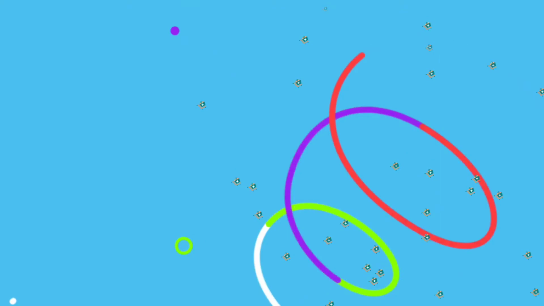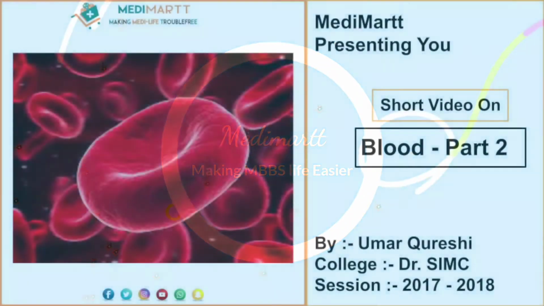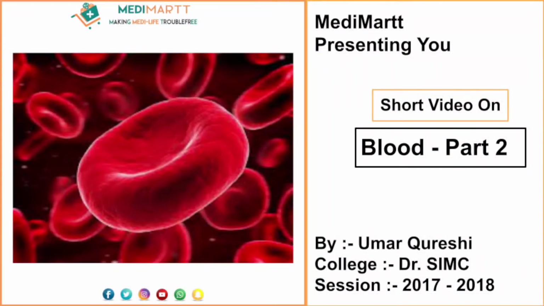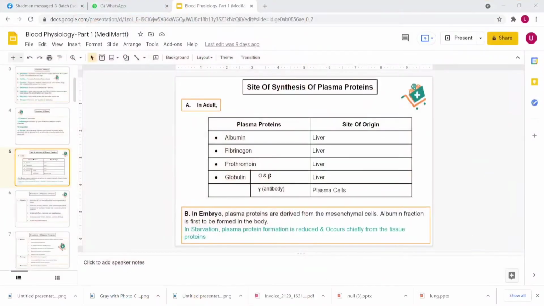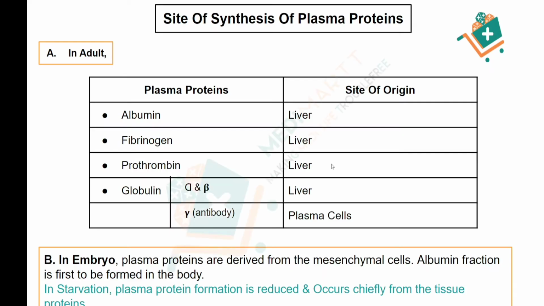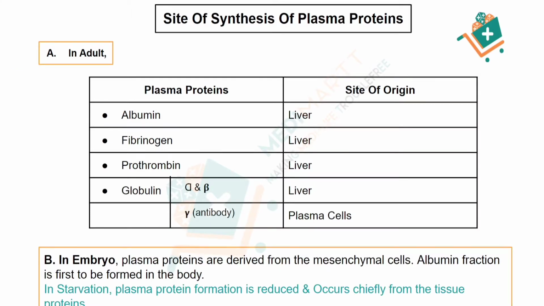So please check it out. Let's move towards our topic. As you all can see, this is the screen. Basically, the site of synthesis or site of origin, or site of production of the plasma proteins. So what are the plasma proteins first of all?